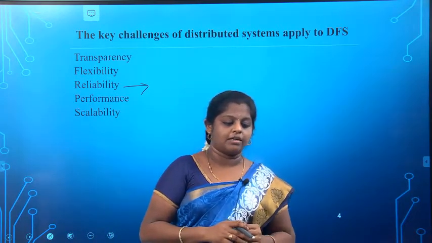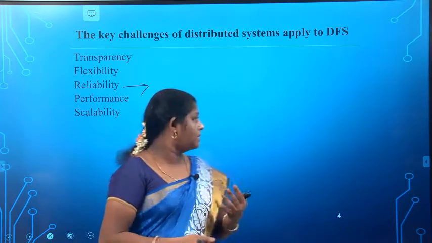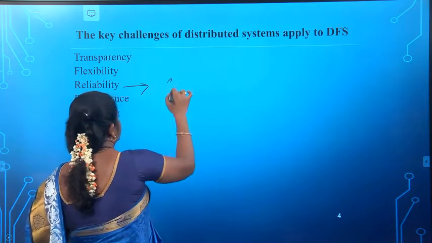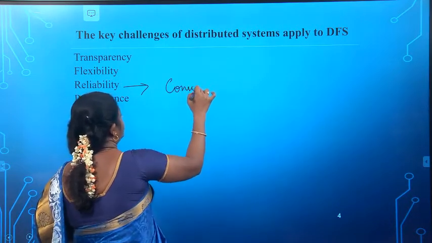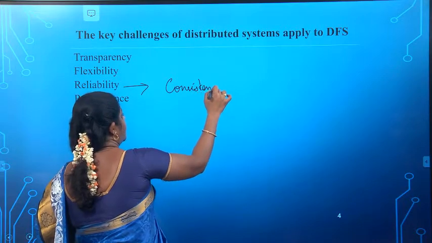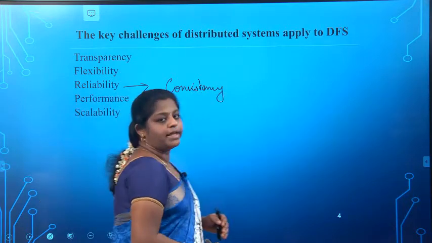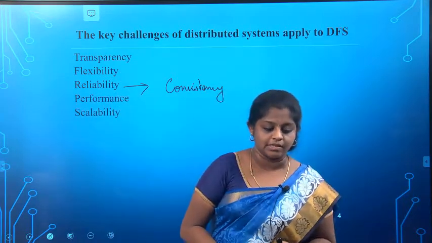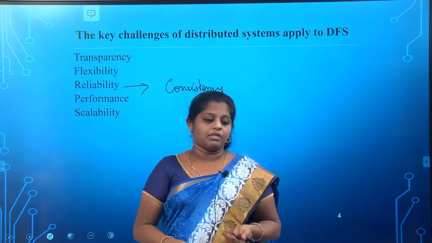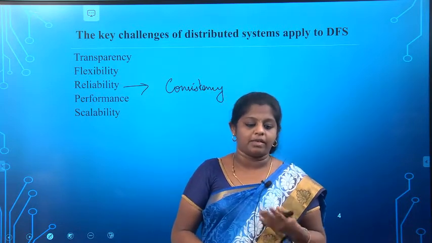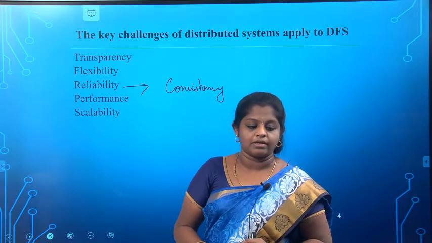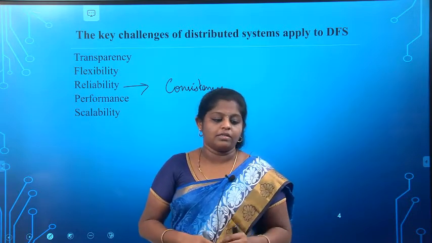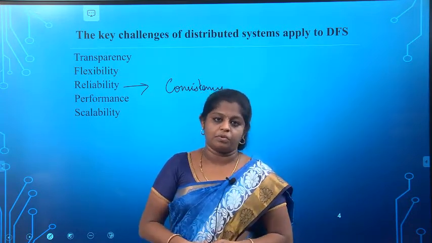Here we have some categories under reliability. First one is consistency. Consistency means employing replication and allowing concurrent access to the files, which may introduce consistency problems.